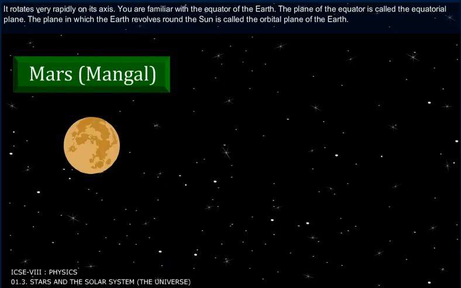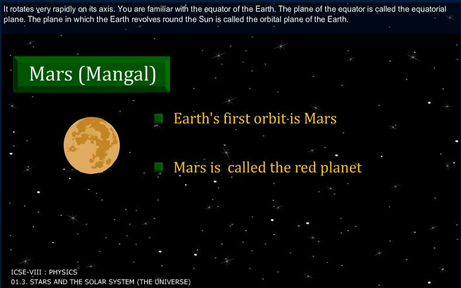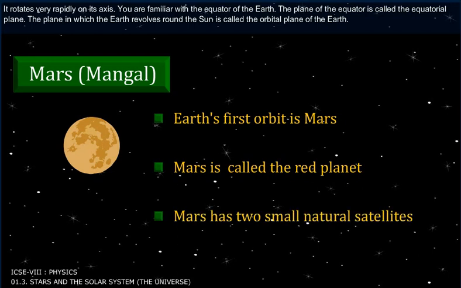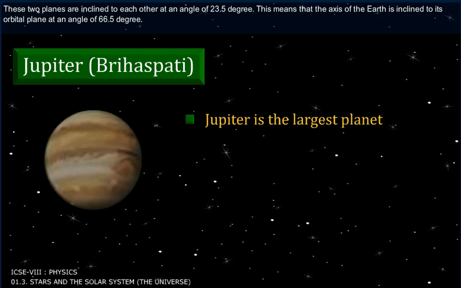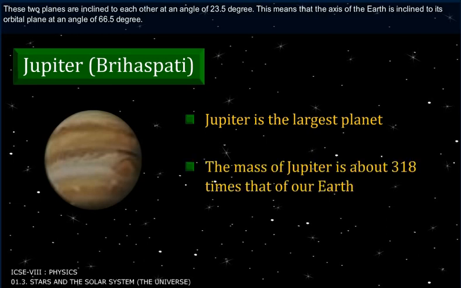It rotates very rapidly on its axis. You are familiar with the equator of the Earth. The plane of the Earth is called the equatorial plane. The plane in which the Earth revolves around the Sun is called the orbital plane of the Earth. These two planes are inclined to each other at an angle of 23.5 degrees. This means that the axis of the Earth is inclined to its orbital plane at an angle of 66.5 degrees.